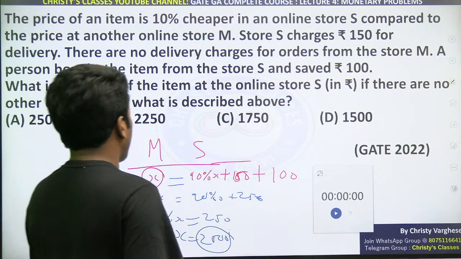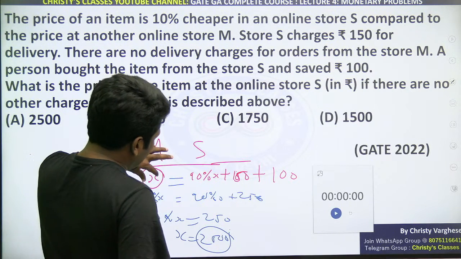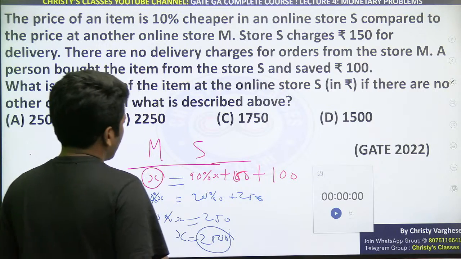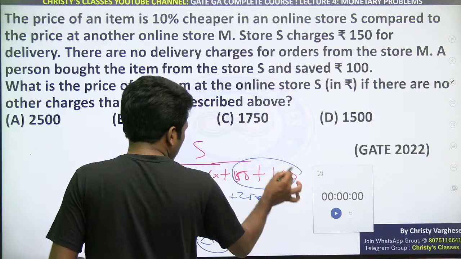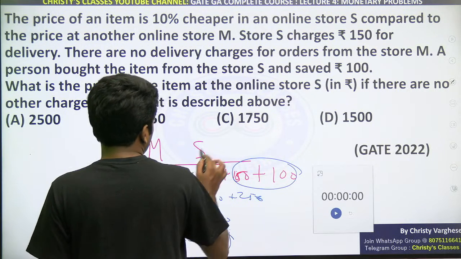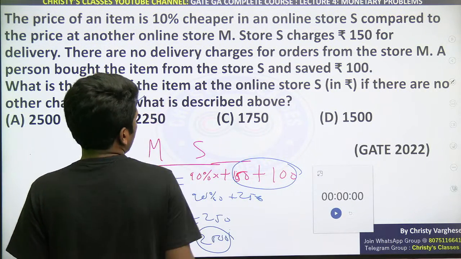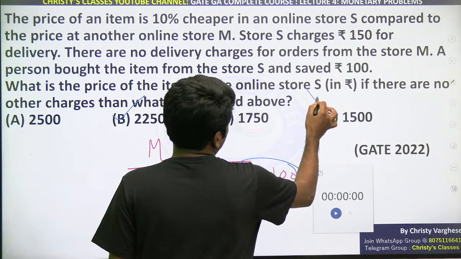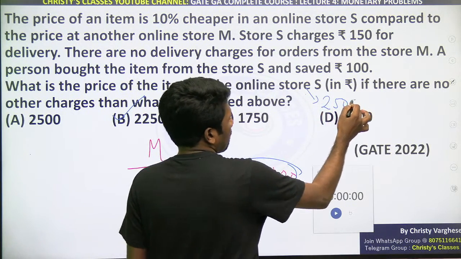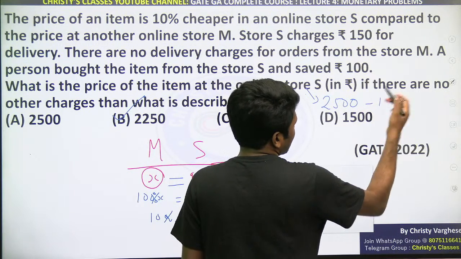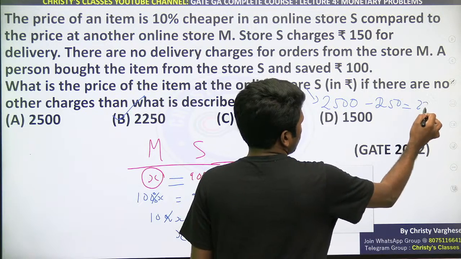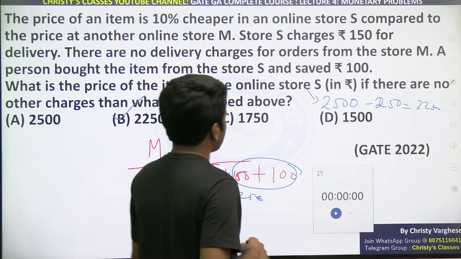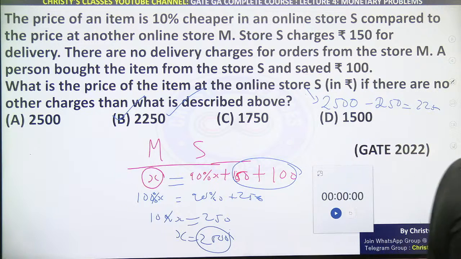प्लीज रीड दैट केयरफुली. X is actually the M price. We need the S price. S price is actually 250 rupees less than this, 250 less than 2500. So that is 2250 ना. Store S price is 2500 minus delivery cost 150 minus the 100 rupees that you are saving. That is 250 less, 2250. So option B is the answer. 2500 is also given in the options just to trick you.